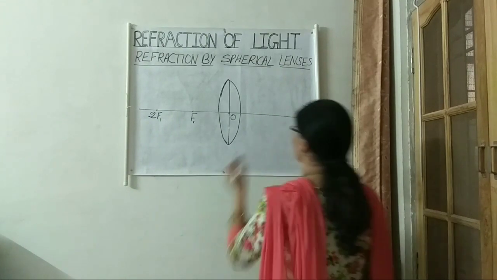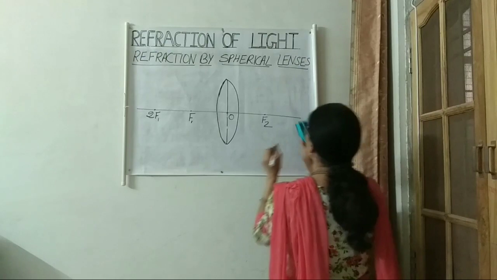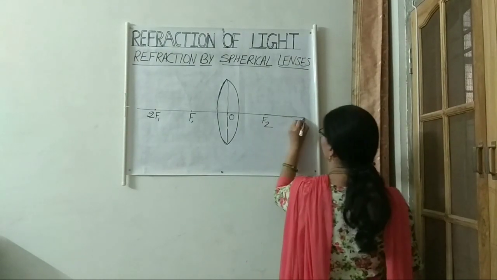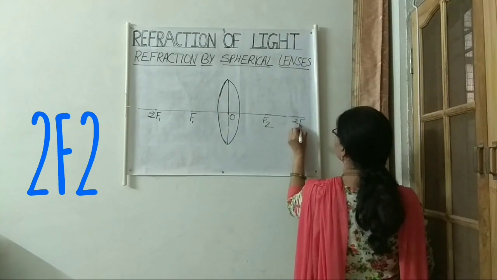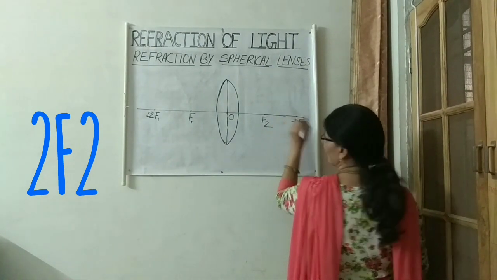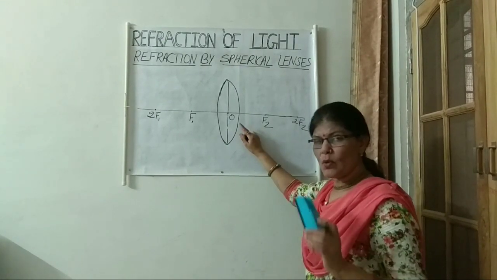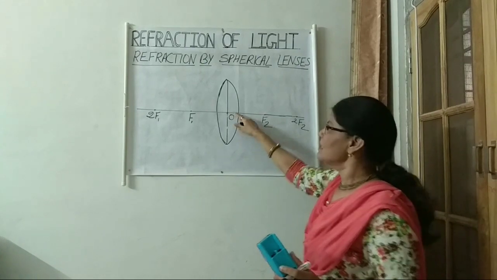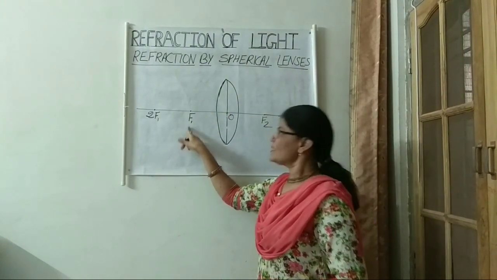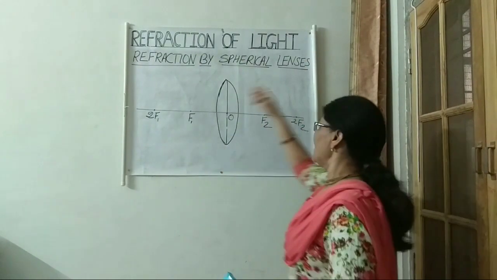On the other side, we have F2 and 2F2. So in place of the pole, we have the optical center, which is the center of the lens. Then we have the principal focus F1, then 2F1, the center of curvature, and F2 and 2F2.